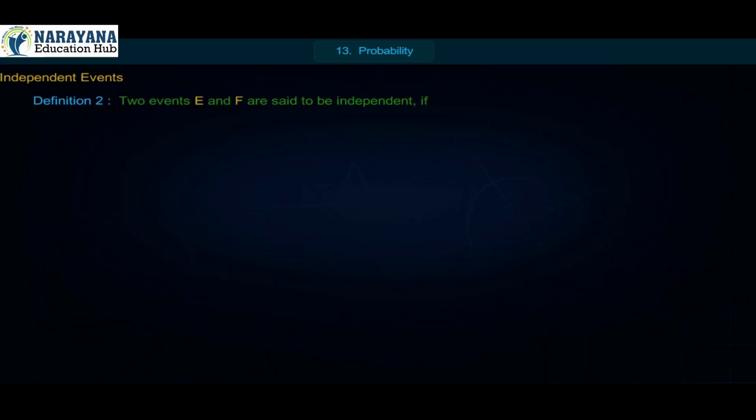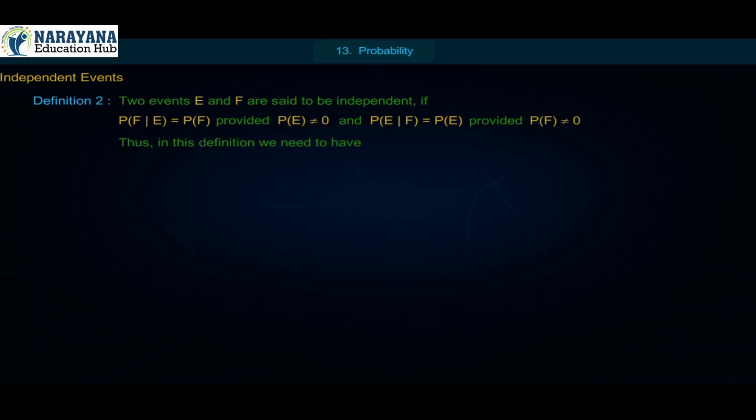Definition 2. Two events E and F are said to be independent if P of F by E is equal to P of F, provided P of E is not equal to 0, and P of E by F is equal to P of E, provided P of F is not equal to 0. Thus, in this definition, we need to have P of E is not equal to 0 and P of F is not equal to 0.